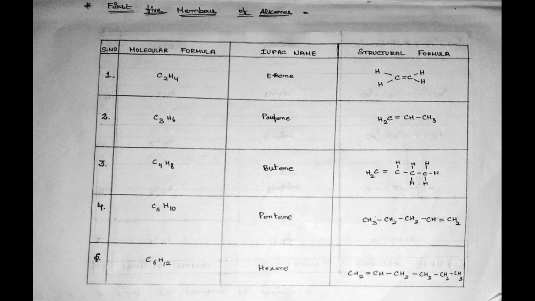Fourth, C5H10. Its IUPAC name is pentene and it has the structural formula CH3 bond CH2 bond CH2 bond CH double bond CH2. Fifth, C6H12. Its IUPAC name is hexene and its structural formula is CH2 double bond CH bond CH2 bond CH2 bond CH2 bond CH3. Here in alkenes we don't have methane because it has only one carbon atom, so methane is not considered and the first member is considered as ethene.